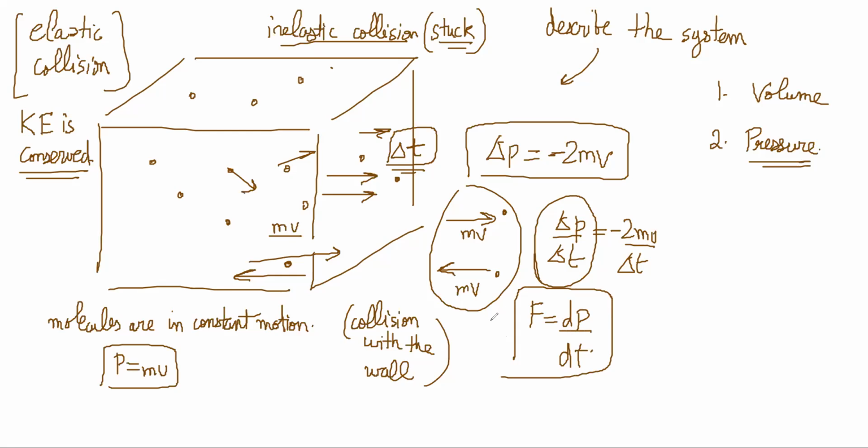Everyone knows that force is the rate of change of momentum. So this is the force that was exerted by the wall on the molecule, because of which the molecule reversed direction, right? By Newton's third law, the same force will be exerted by the molecule on the wall. Newton's third law says if the ball exerts force on the wall, then the wall exerts force on the ball.